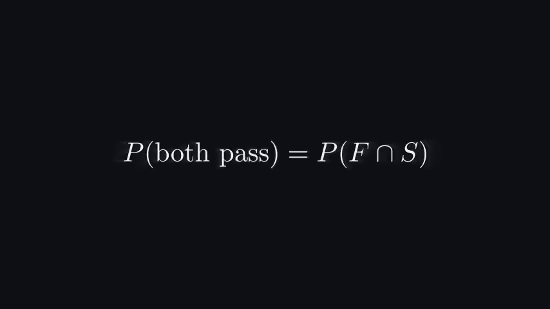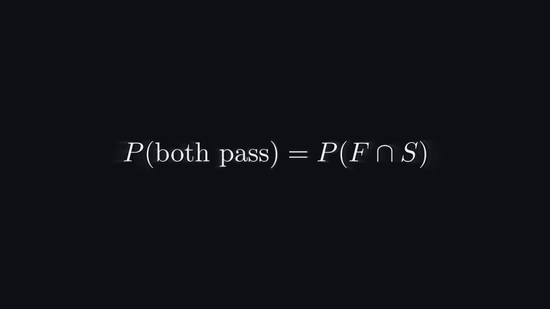Part 1. Both boys pass. For part 1, we want the probability that both boys pass the examination.